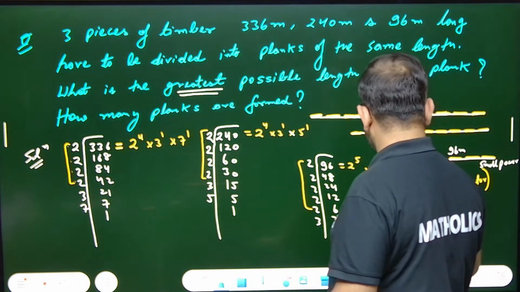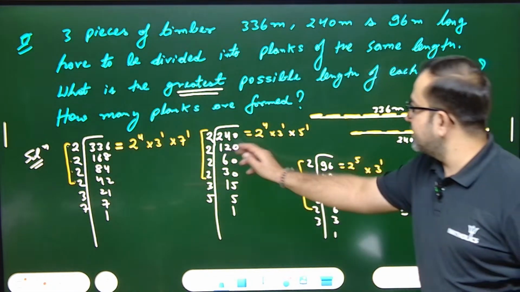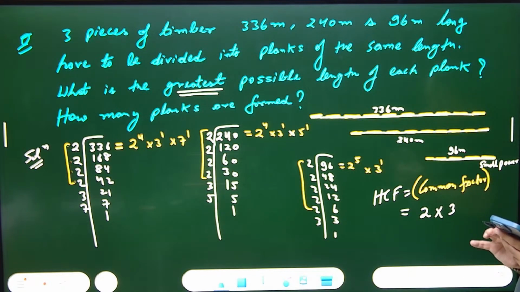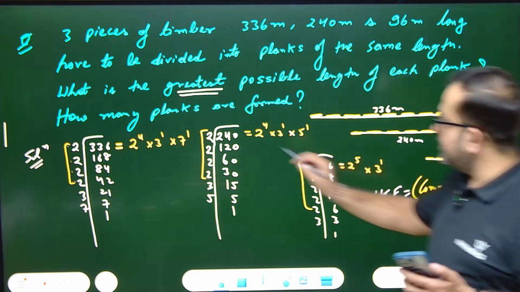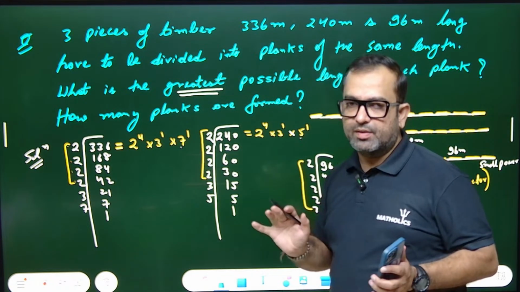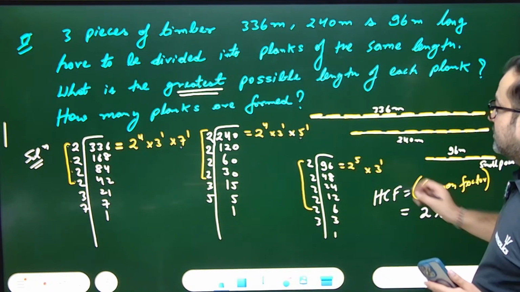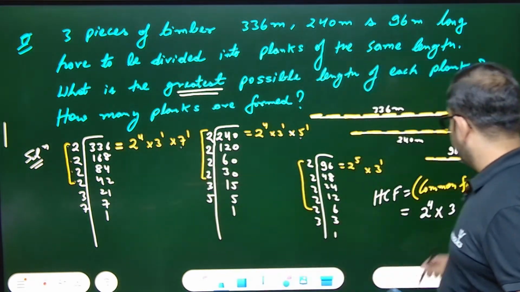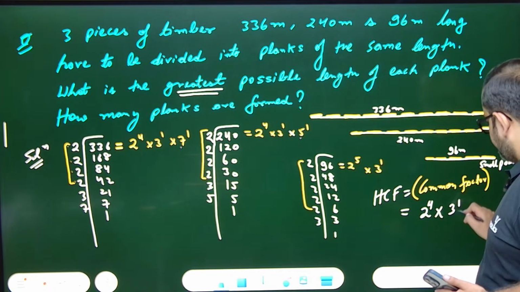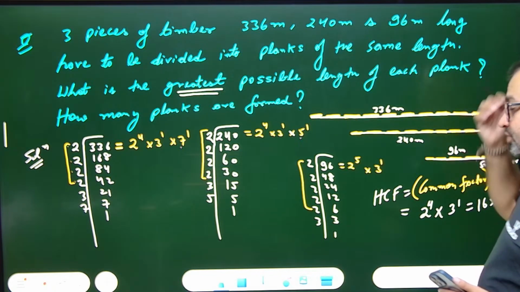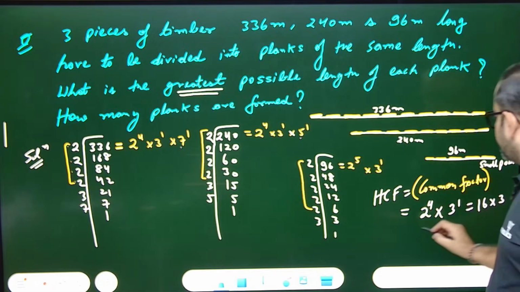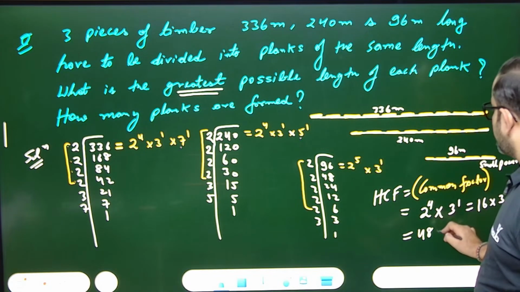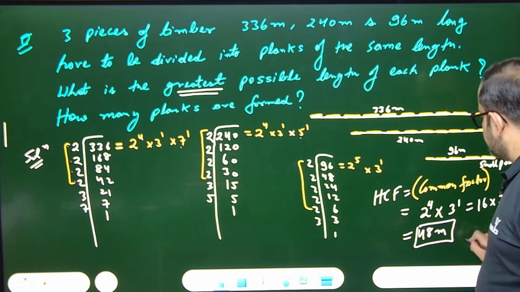Tell me what the common factors are first. 2 is common, 3 is common, so 2 into 3. 5 and 7 are not common. So 2 raised to the power what? 4. So I have to write 4 only. 3 raised to the power, what should I write? 1. There is only 1. So it is 16 into 3. 2 raised to the power 4 is 2 2s are 4, 4 2s are 8, 8 2s are 16. 16 times 3 is 48. So the greatest possible length of each plank will be 48 meters. This is the first answer.